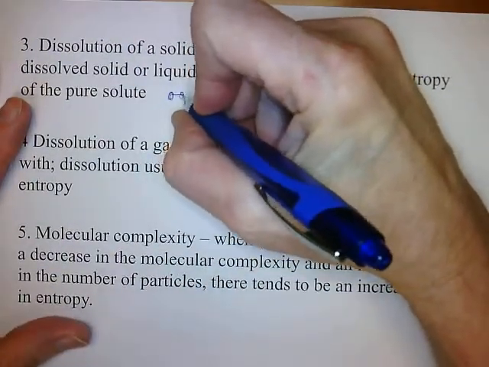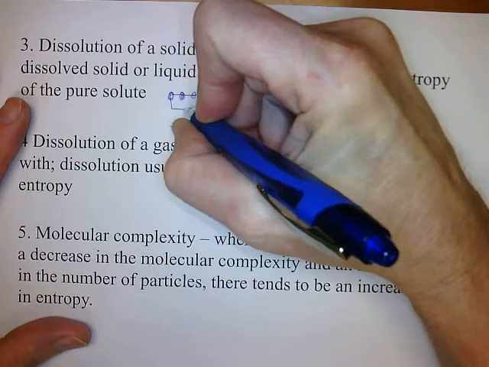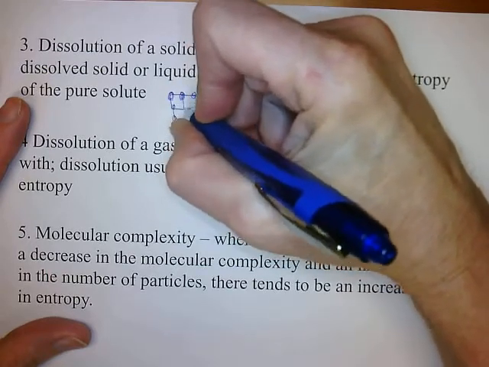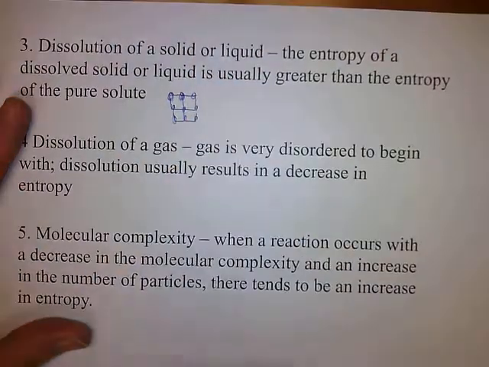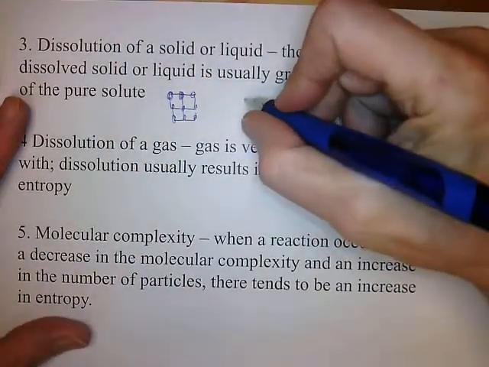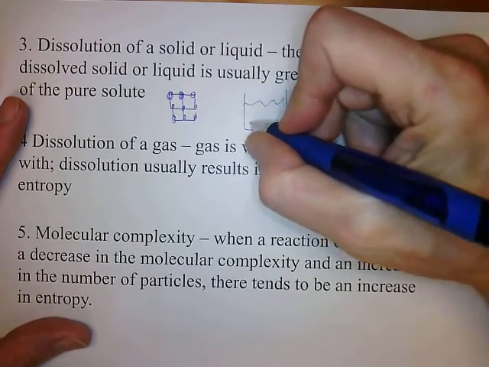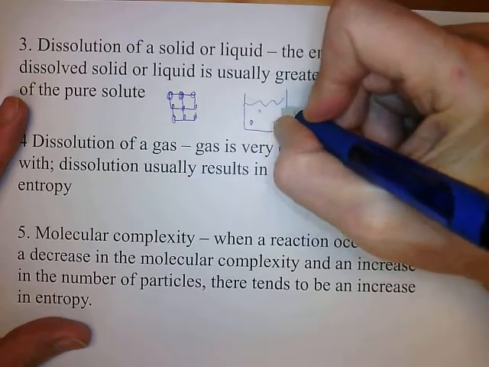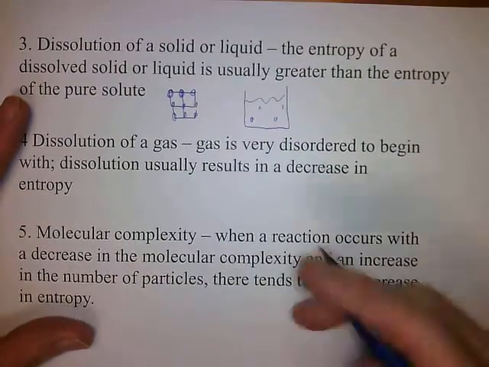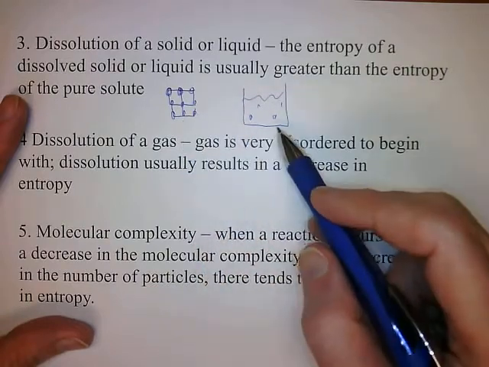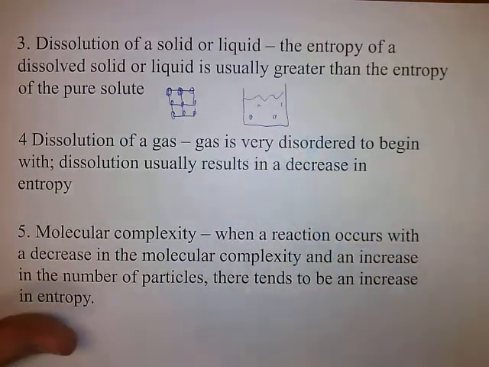Ions, molecules, whichever we're talking about, they're all packed together into some kind of lattice, and that's your solid. Whereas once you dissolve it in a liquid, you now have these free-floating ions. This is more disordered. This is highly ordered. This is a little bit more disordered.